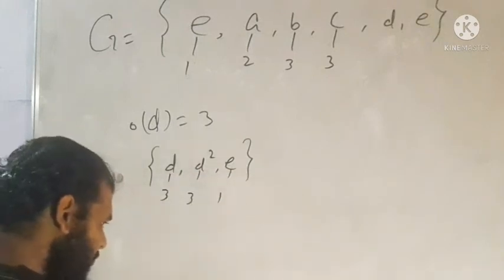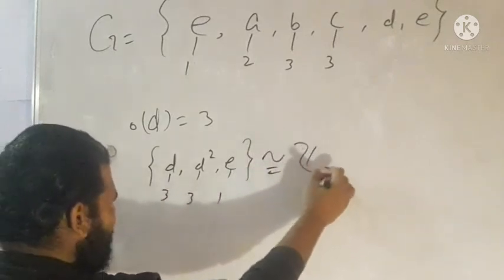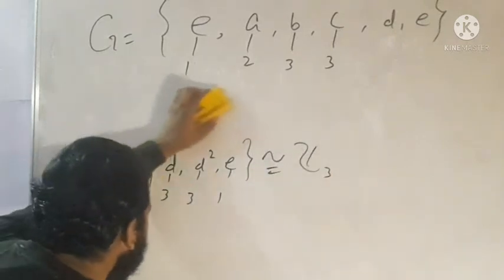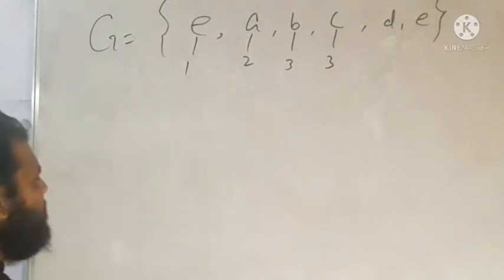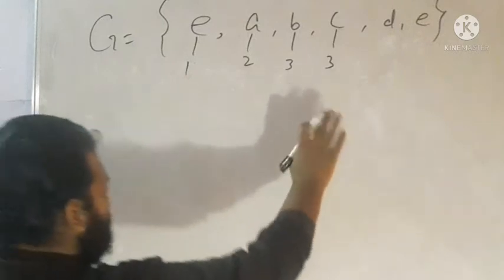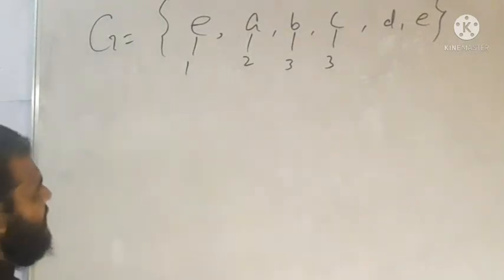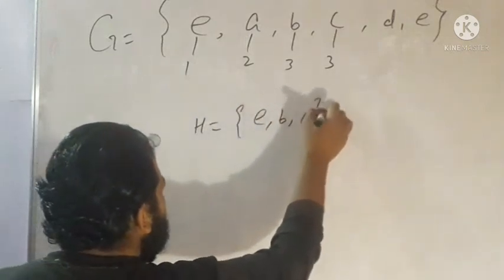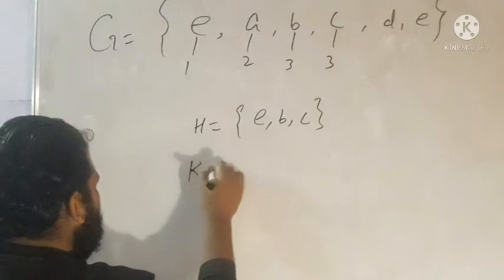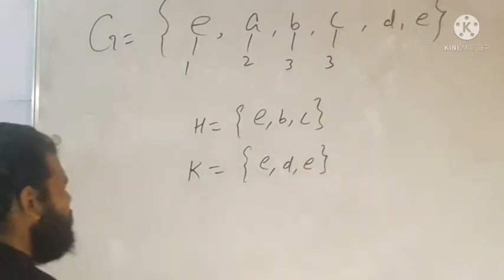Every group of order 3 is cyclic, that is, isomorphic to Z3. So in that case, suppose d is of order 3, there are two subgroups of G of order 3. One is H = {e, b, c} and the other is K = {e, d, e}. These are the two subgroups.